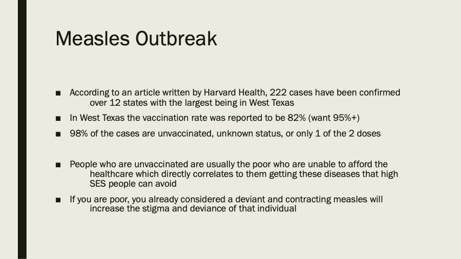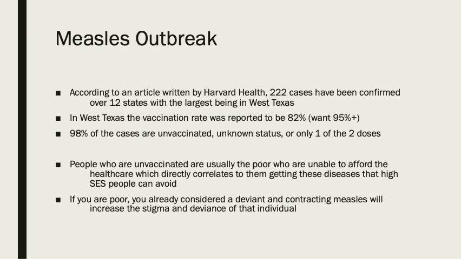According to an article written by Harvard Health, 222 cases have been confirmed over 12 states. In West Texas, the vaccination rate was reported to be 82%. According to that same article, 95% plus means it's pretty hard for measles to spread. And of the people that got diagnosed with the cases of measles, 98% of them were unvaccinated, had unknown status, or only one of the two doses.